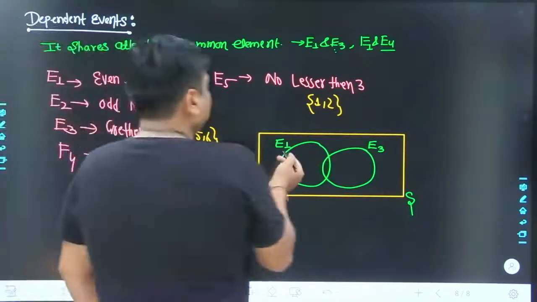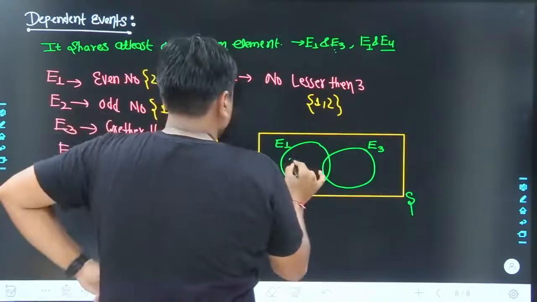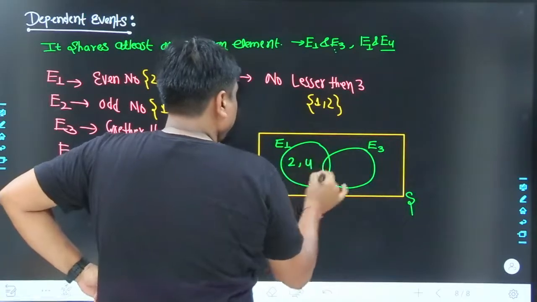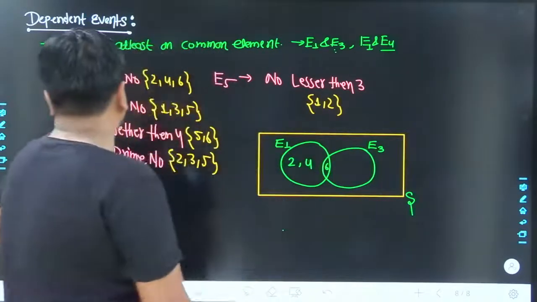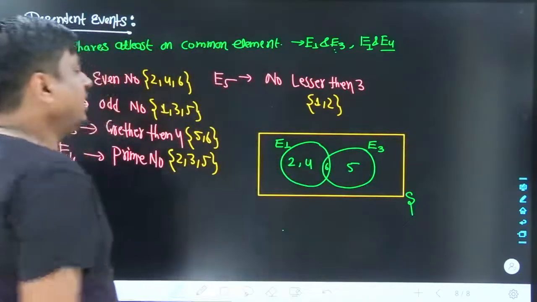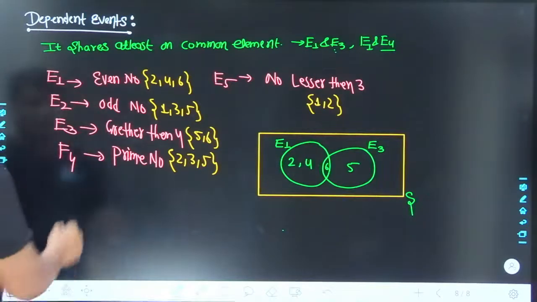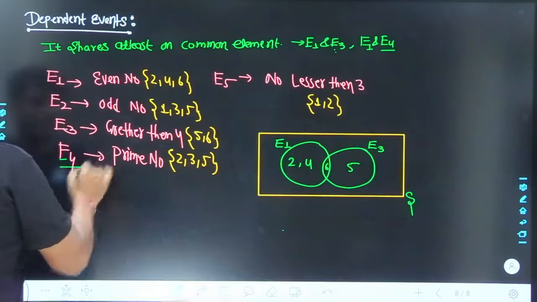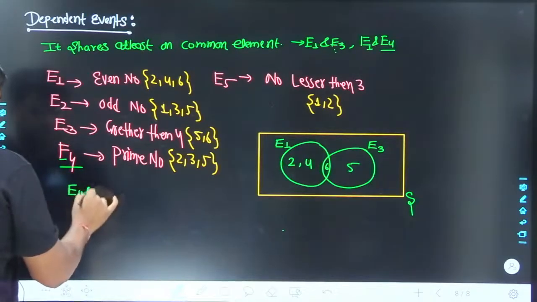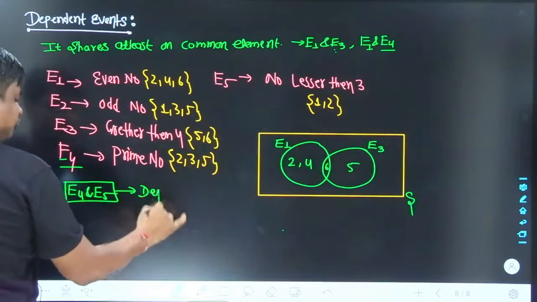E1 contains 2, 4 and 6. E3 contains 5 and 6, and the 6 is contained in E1 and E3 together, agreed? So if you want, you can write so many events as a type of dependent event. If you take the reference of E4 and E5, again it is a dependent event.